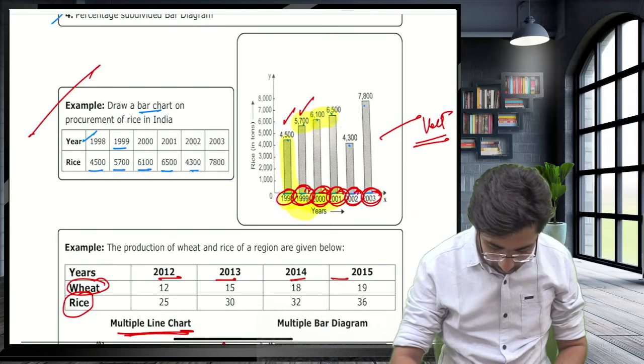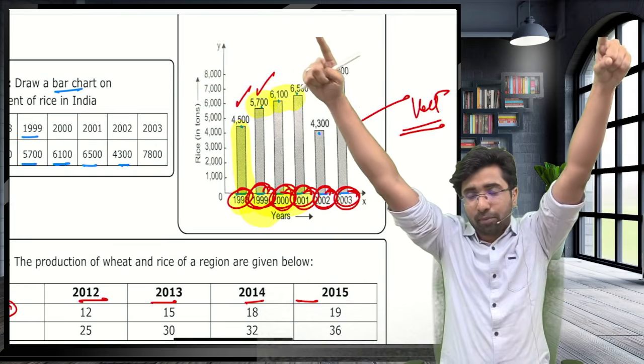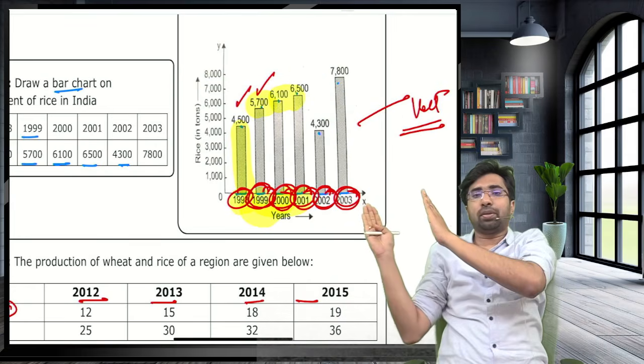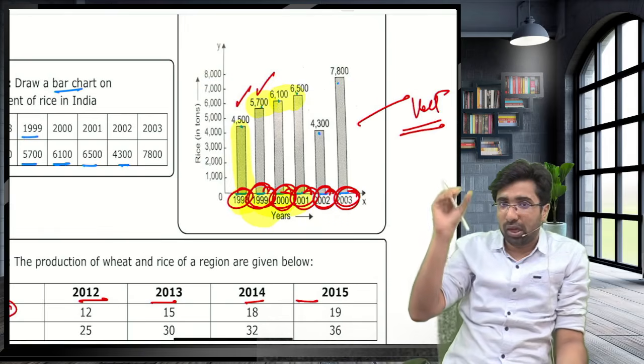One example of how the bars are drawn. See guys, one more difference. The bars in the histograms, the rectangles of the histogram, touch each other. And here there is space between the bars.